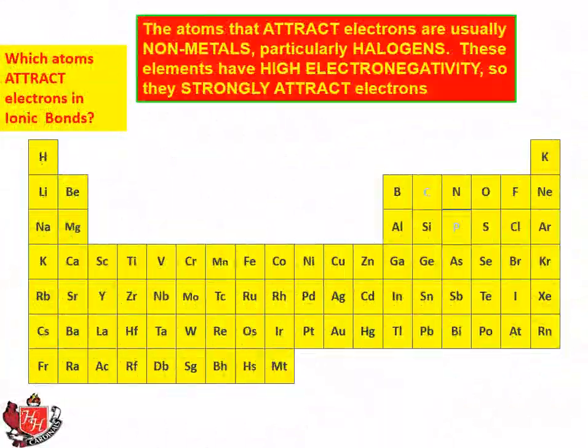The atoms that attract the electrons are the nonmetals, because remember, they have high electronegativity. They really like to pull in an electron from the outside, and particularly the halogens in the second to last column, fluorine, chlorine, bromine, they really like to pull on electrons. These elements have high electronegativity, so they strongly attract electrons. So those elements right there that you see in green.